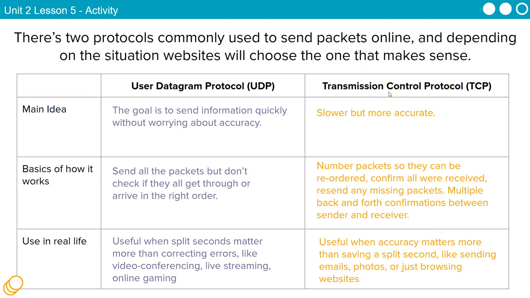The second transmission protocol is TCP, the Transmission Control Protocol. This one is slower, but it is more accurate. If we're sending data from computer A to computer B, we will make sure that every piece of information makes it from A to B. Whereas UDP is more concerned with speed and we're okay with losing a little bit of data, with TCP we're more concerned with accuracy, right? TCP is a protocol that ensures accurate data transmission. It checks for errors, it reorders packets, and it resends anything that's missing.